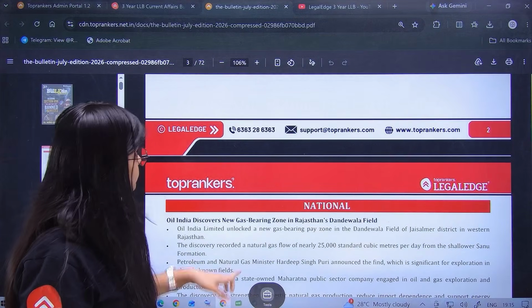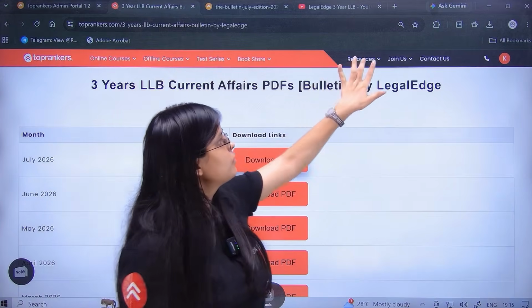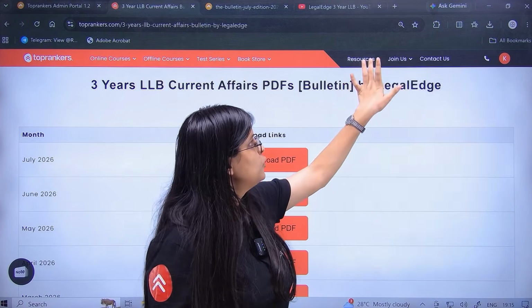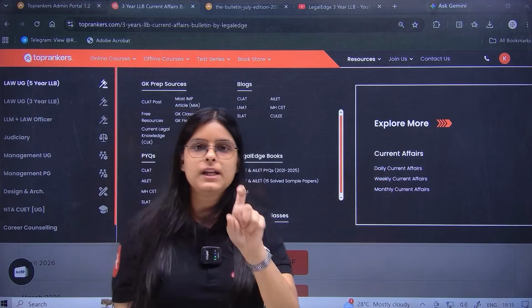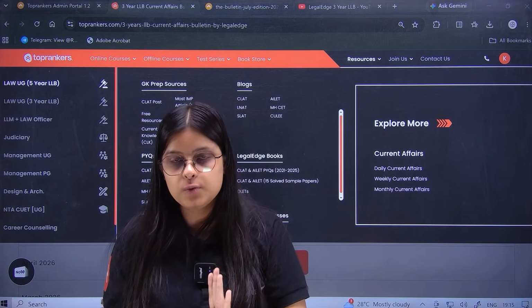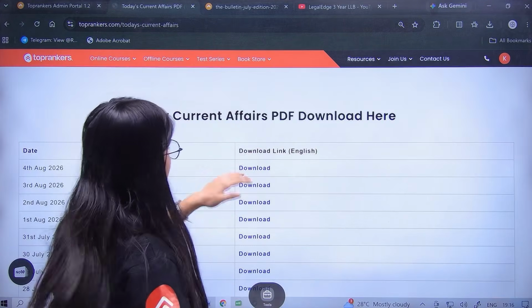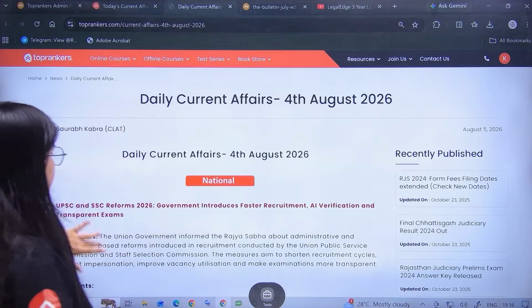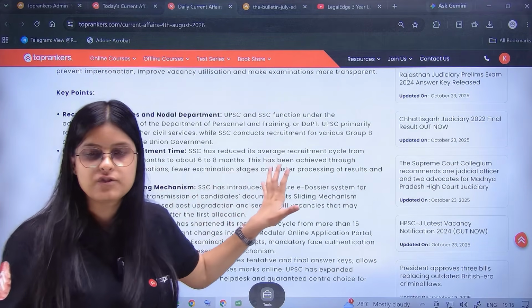Right. So for somebody who's not a part of LegalEdge, simply go to the resources tab, and here you will see daily, weekly, and monthly current affairs. All daily news is curated for you here itself. You just need to click on the daily current affairs section, click on download, and you'll see all the news that is important for today, with all the key points summarized for you.